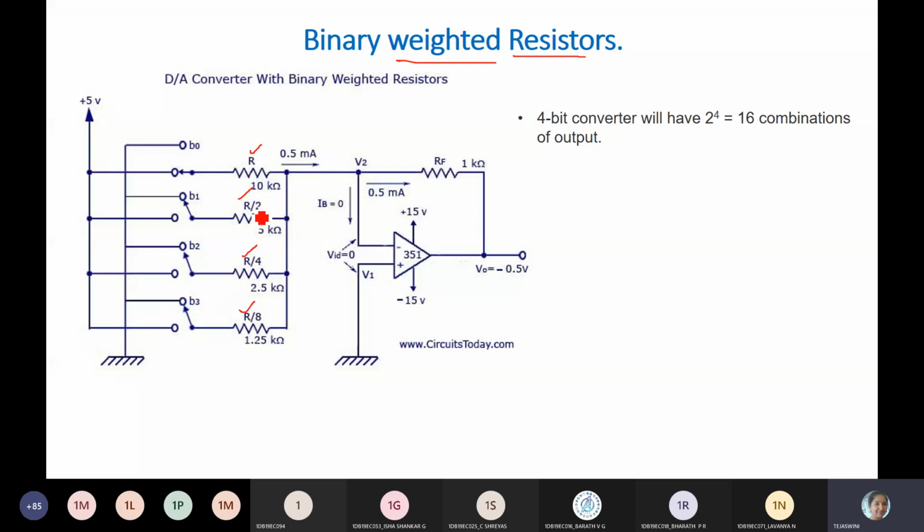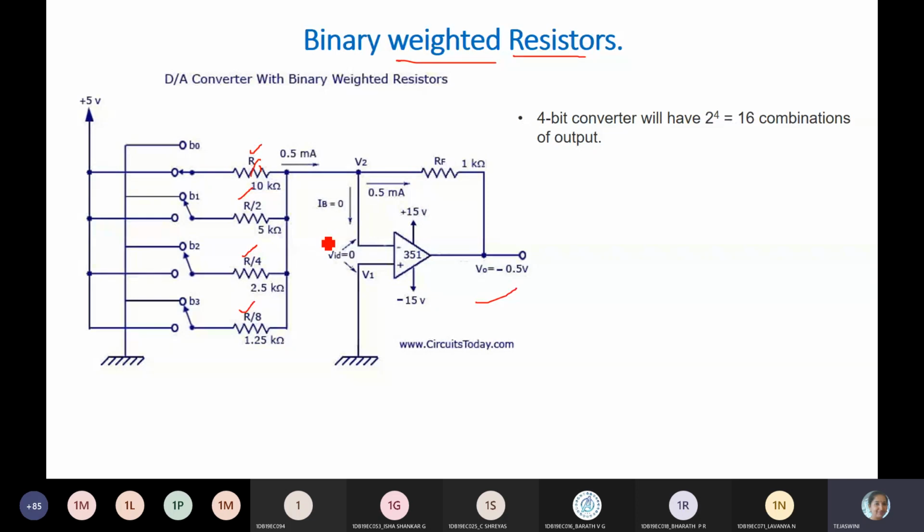Is it inverting or non-inverting here? Can you tell me? Yes, it is an inverting circuit. Can I equate this to an inverting summer? Because many resistors are connected here and there are many input values. Can I interrelate this to an inverting summer? Yes, ma'am, we have done the same thing. Yes, it seems to be an inverting summer, just to interrelate.